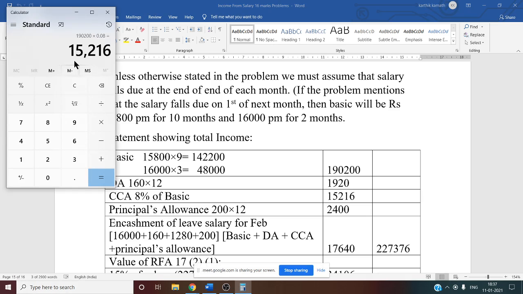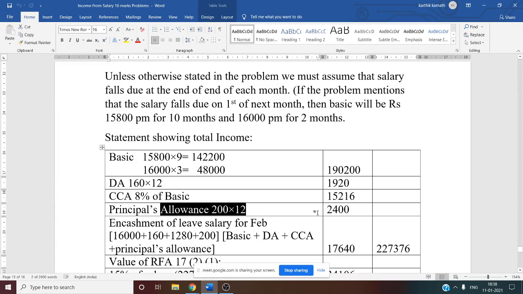So this 15,216 is the CCA that we have written, with the help of basic for 1 year. Then the principal allowance is given, 200 per month. So 200 into 12 we have to do. 200 into 12 is 2,400, which we have considered.